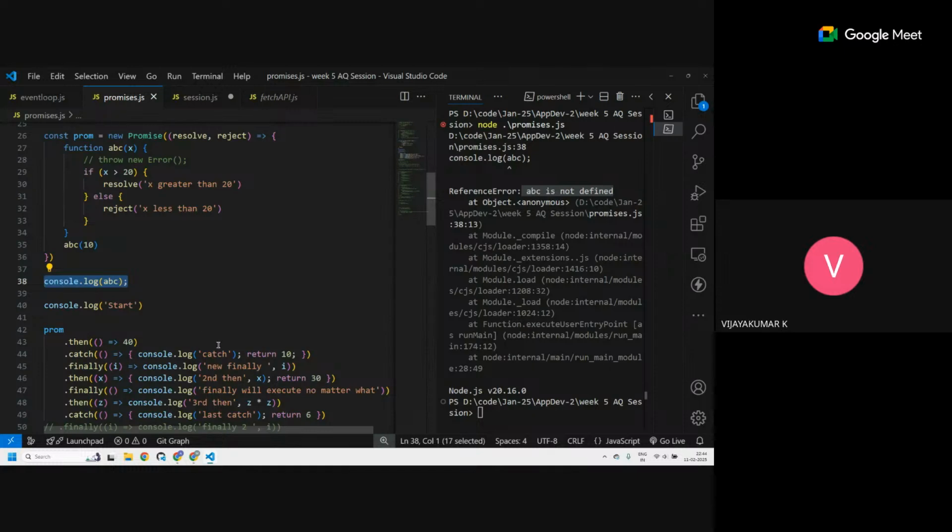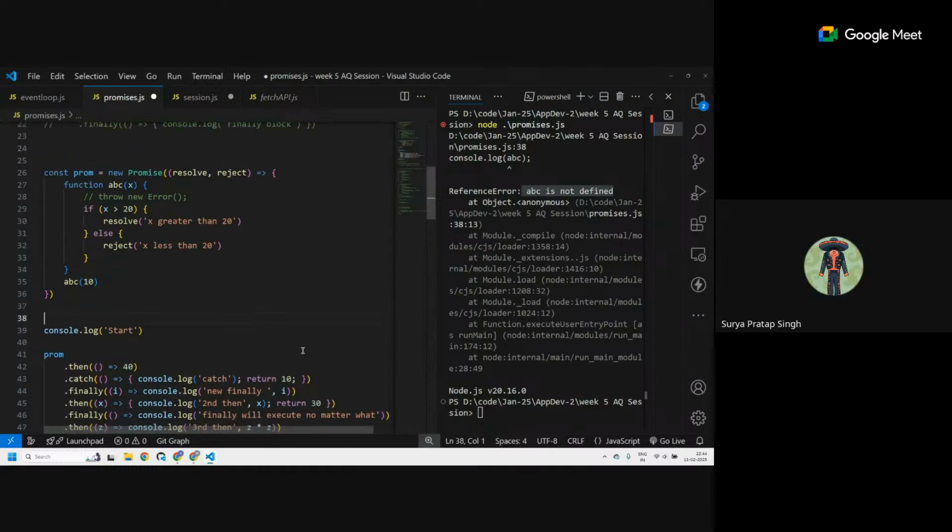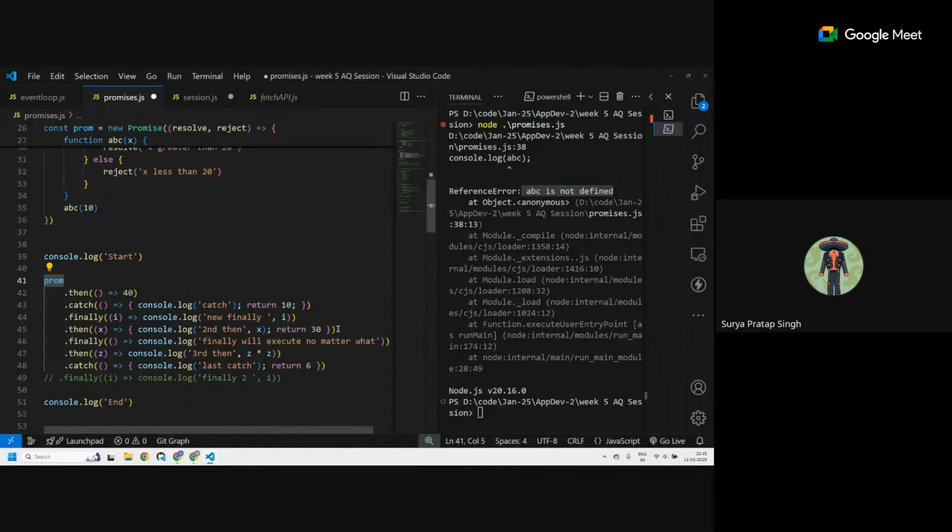Sir, previously you told that when there is a plain set of lines, and inside these lines there is setTimeout, setInterval, asynchronous code and synchronous code, the code is executed line by line, and the synchronous code gets executed, and the asynchronous code goes to the Web API.